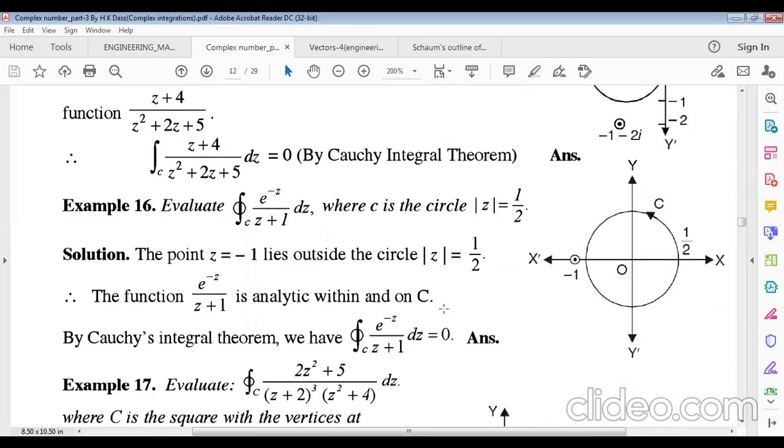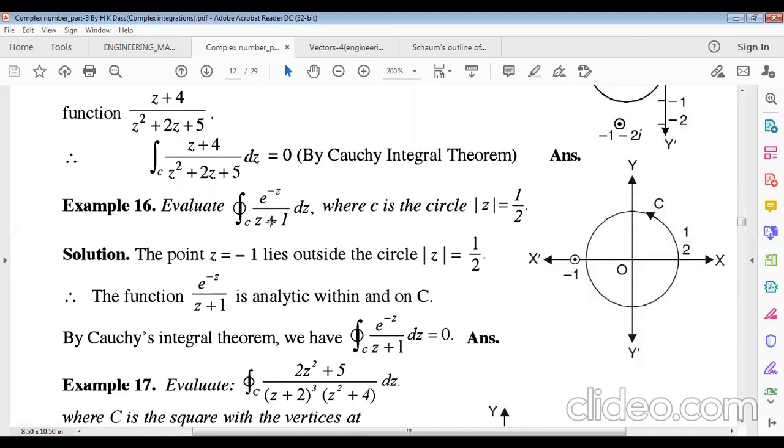Now another example for you. Evaluate the contour integration of e to the power minus z divided by z plus 1, where c is the circle absolute value of z equals half. After simplifying, we get the center will be 0, 0, and radius will be what? Half. Radius will be half, and we can easily plot this in a graph.